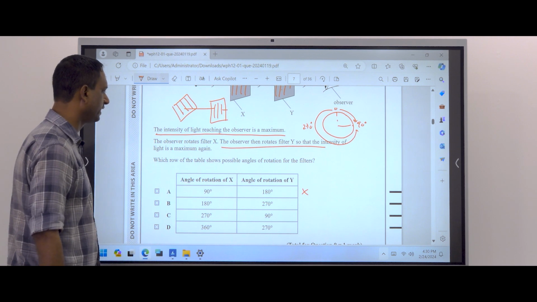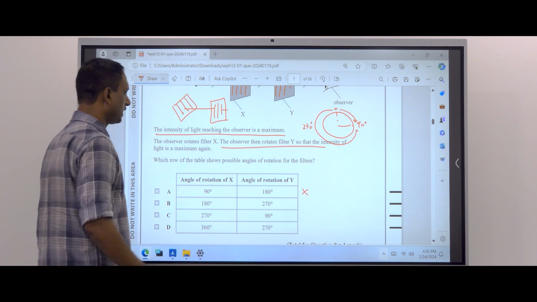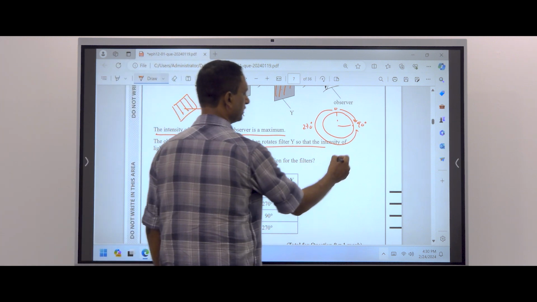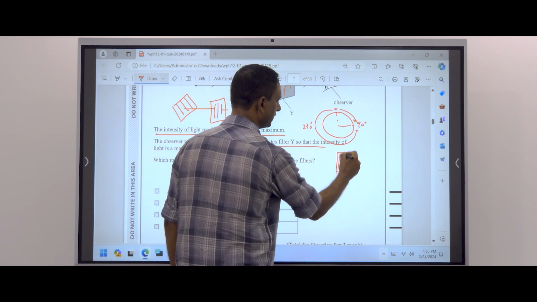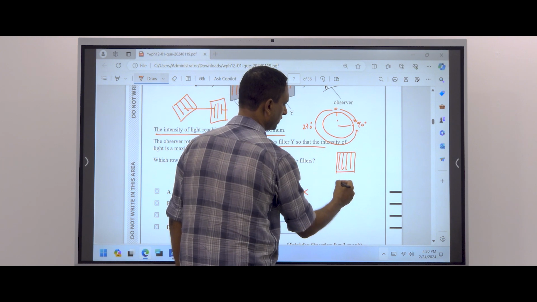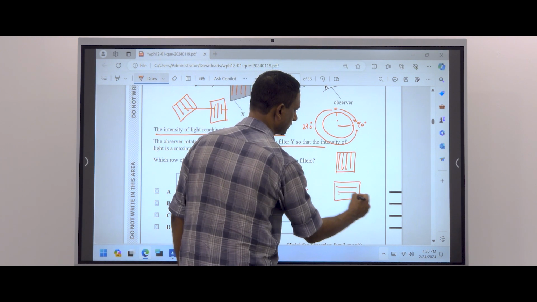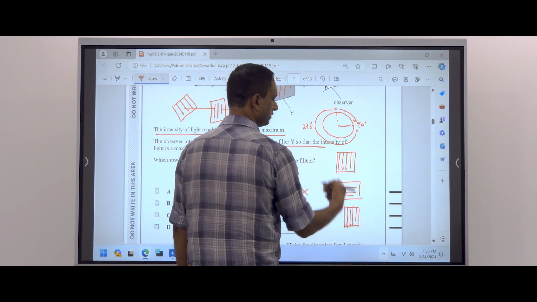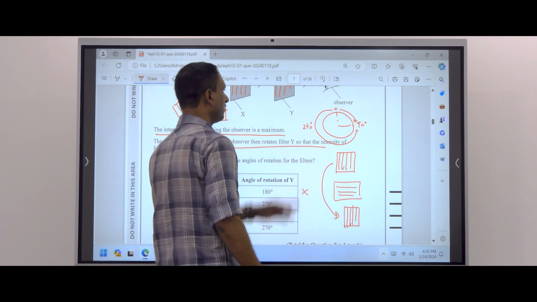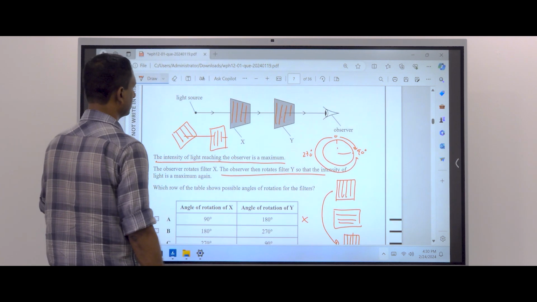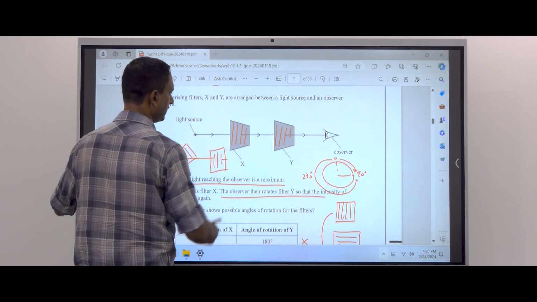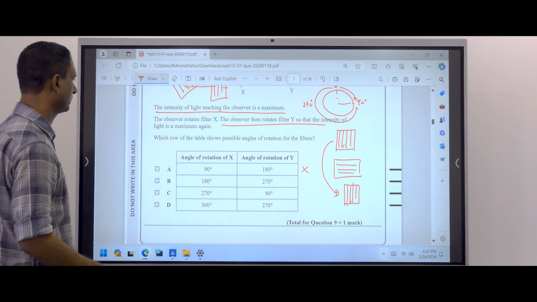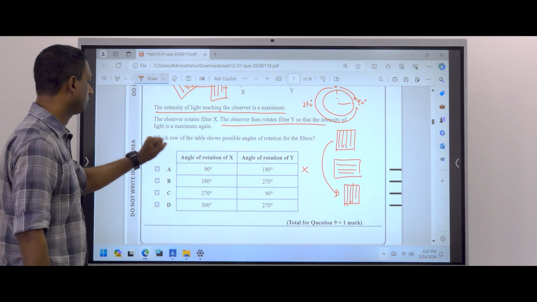If one is rotated 180, the other must be rotated 180. Because when you rotate this one 90 degrees, it would be like this. If you rotate 180, it would be the same orientation. Then the other one also should be rotated 180 definitely. This one is correct.